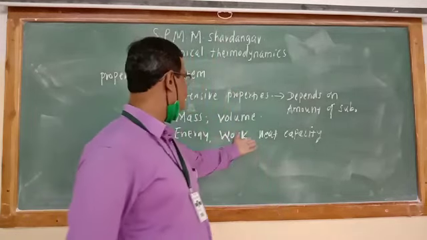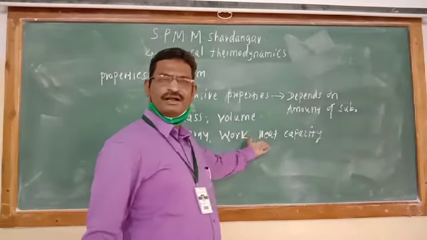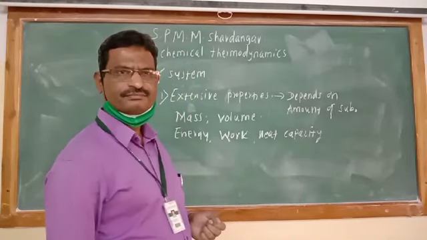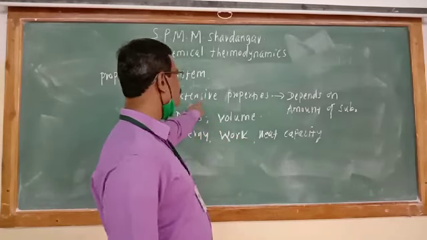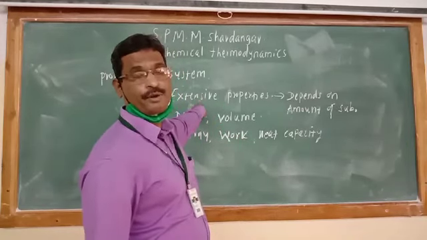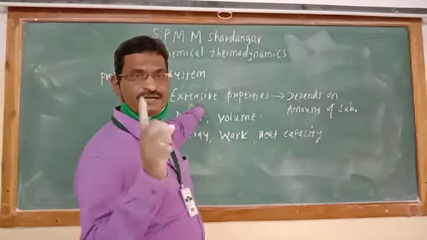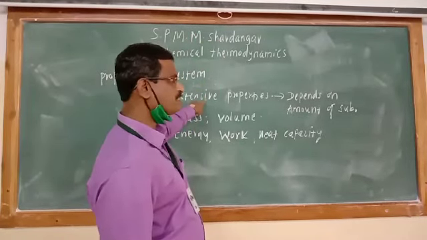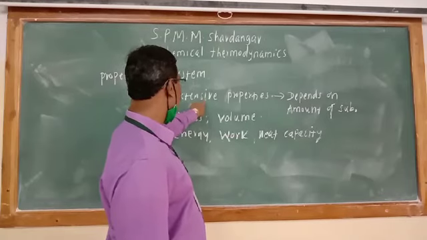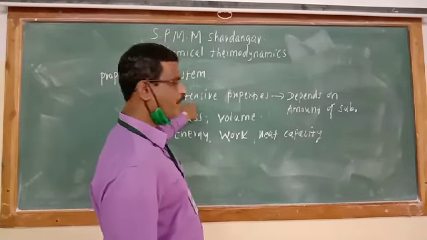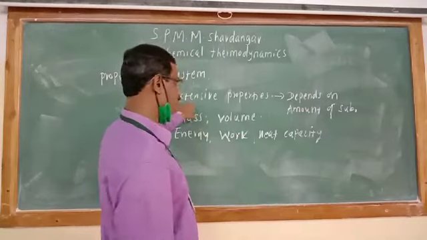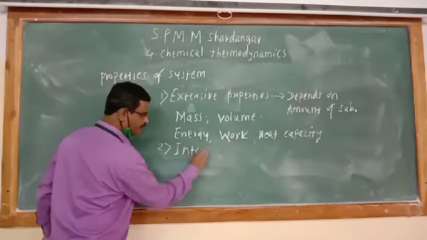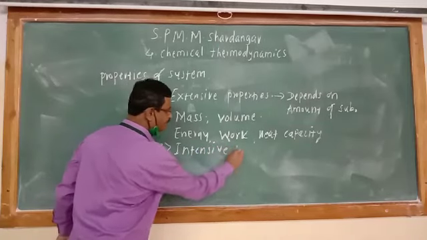And that heat capacity depends on the amount of matter present in the system. Therefore, heat capacity is also known as extensive property. The properties which are depending on amount of substance present in the system are known as extensive properties. These are the extensive. Now, second type of properties are known as intensive properties.